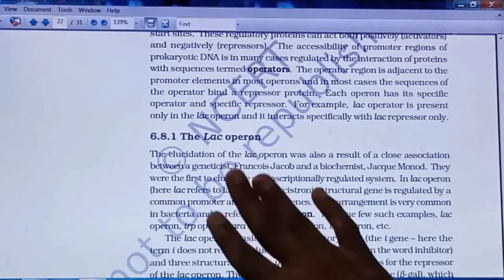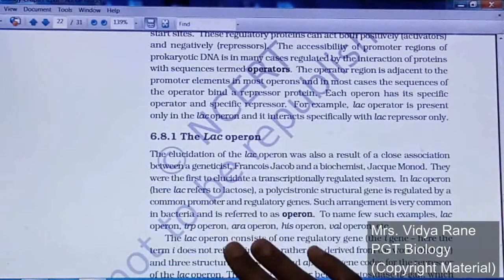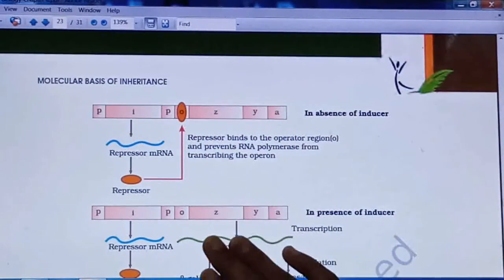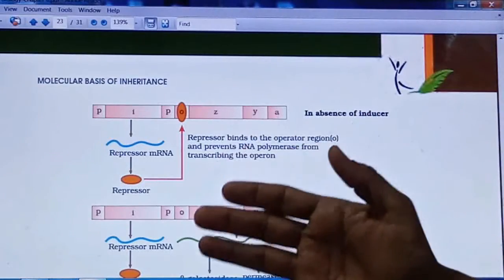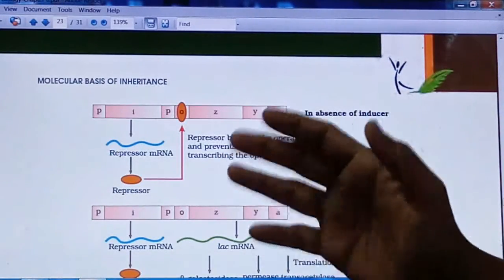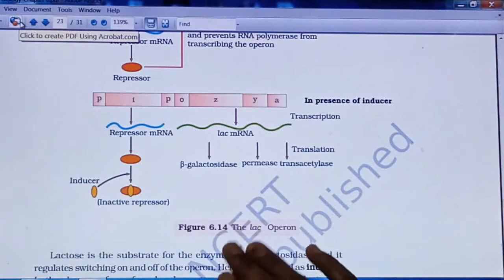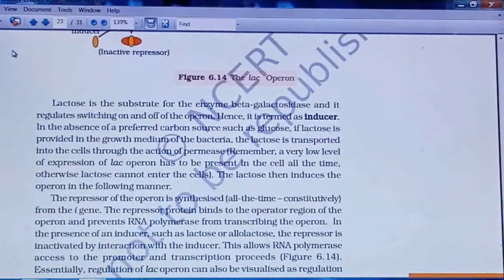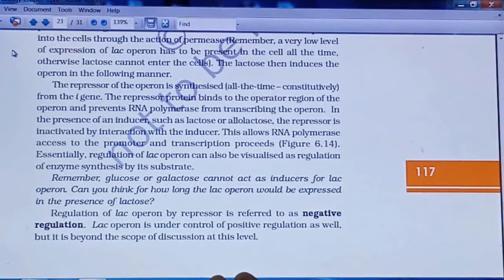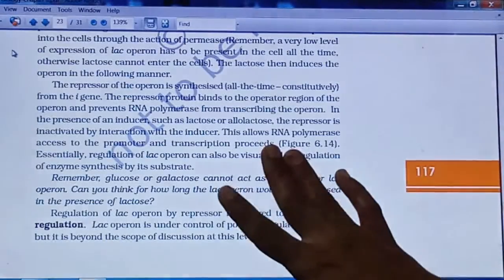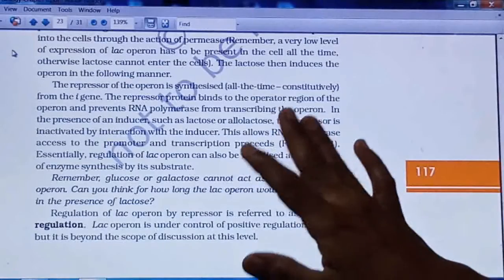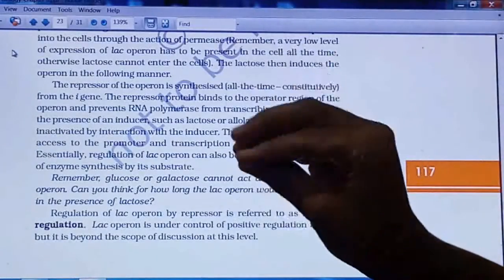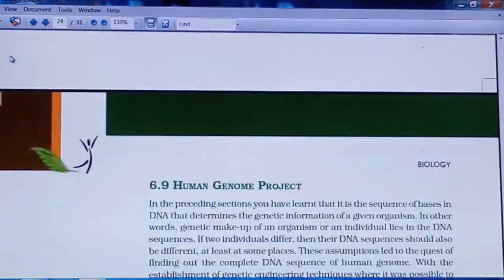And in that, the lac operon. Many times a question is asked on the lac operon. Along with the explanation, you need the lac operon ON diagram and lac operon OFF diagram. You have to explain this very well: in presence of inducer and in absence of inducer, it will be asked, right? So prepare this. What is meant by negative regulation and positive regulation, I have explained very nicely in my video. Go through that and try to understand, because this is very important for 5 marks. Lac operon, many times the question is asked.